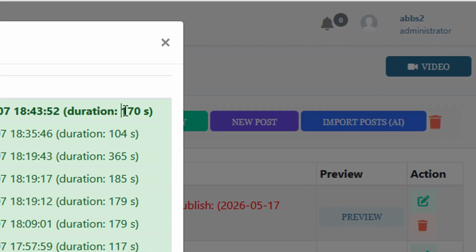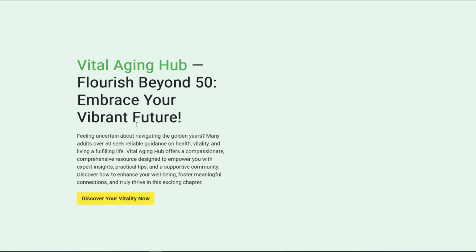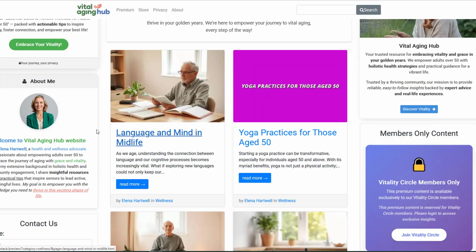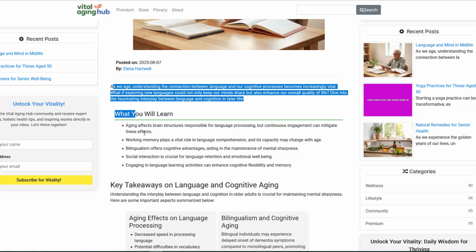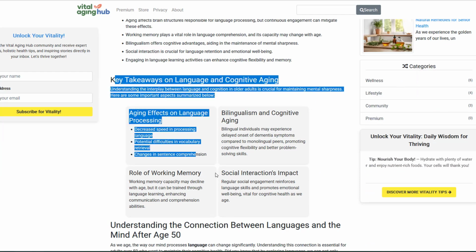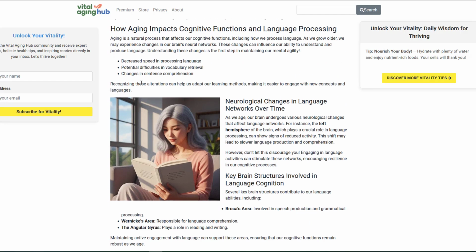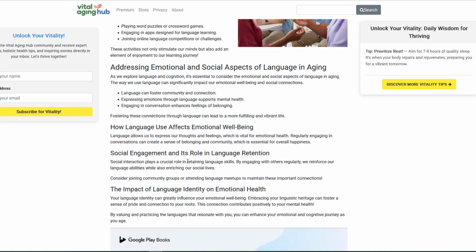This took 170 seconds. We had to actually wait for 3 images. And let's go over to preview and see what EziStack has done for us. Okay, so this is the exact same article strategy, but with images. As you can see down here, we've got a nice featured image. And then coming down here, we've got exactly the same stuff, what you're going to learn. We also got a nice visual area down here as well. Nice, easy to understand articles or paragraphs. And as you can see, we've got a nice image inside of here now. Coming down here, you can see we've got a second image inside of here as well.